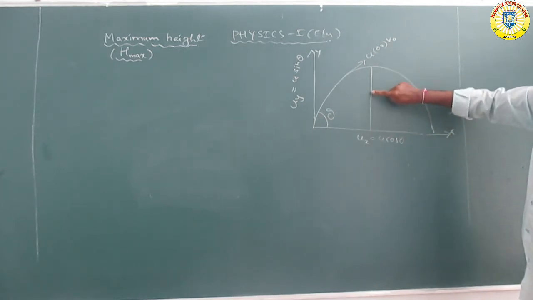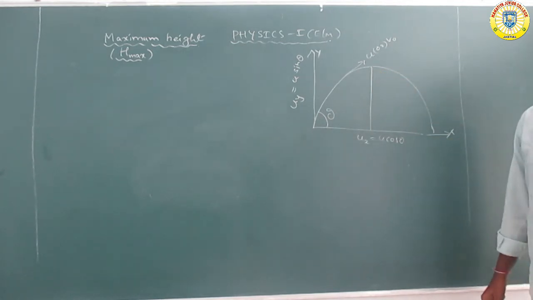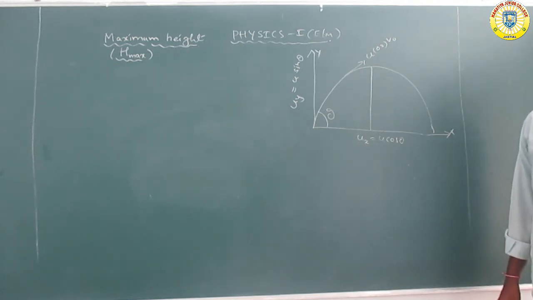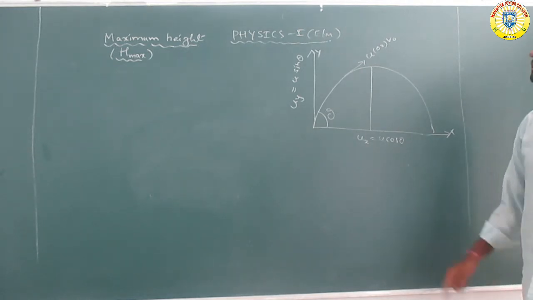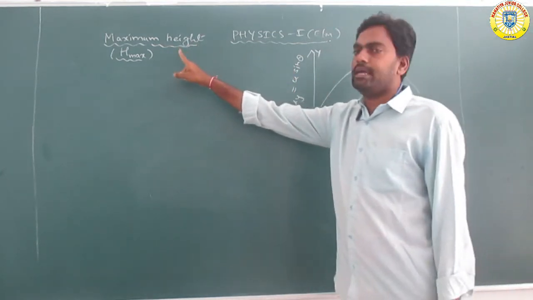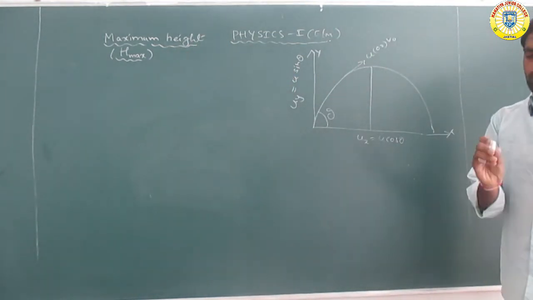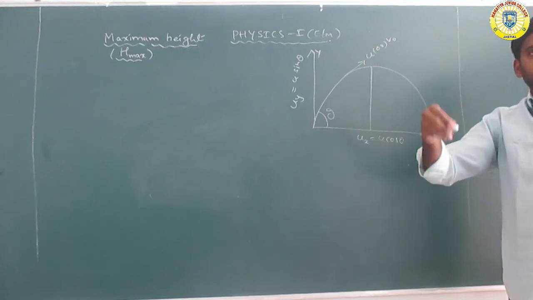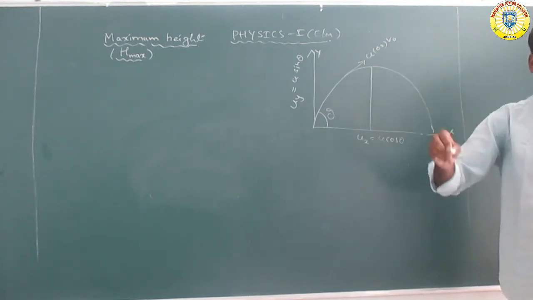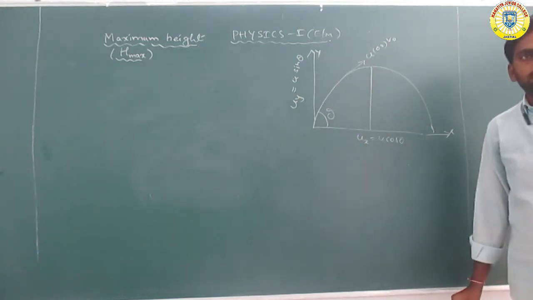This is called the maximum vertical displacement. When the object is thrown from the earth and reaches the maximum height, it is called the maximum height.